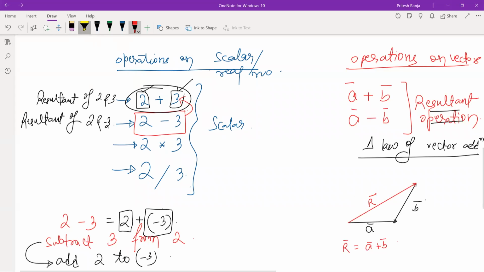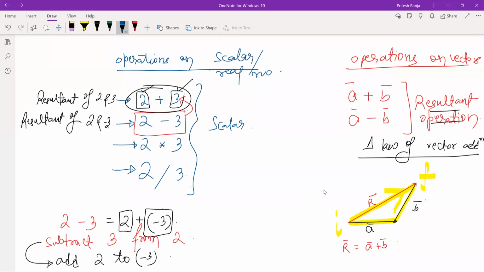Here the sense of direction is very important. If I want to add two vectors, the two vectors have to be positioned such that at the point one vector ends, another vector should start. And if you join the initial to the final point directly, then you will get the resultant vector.